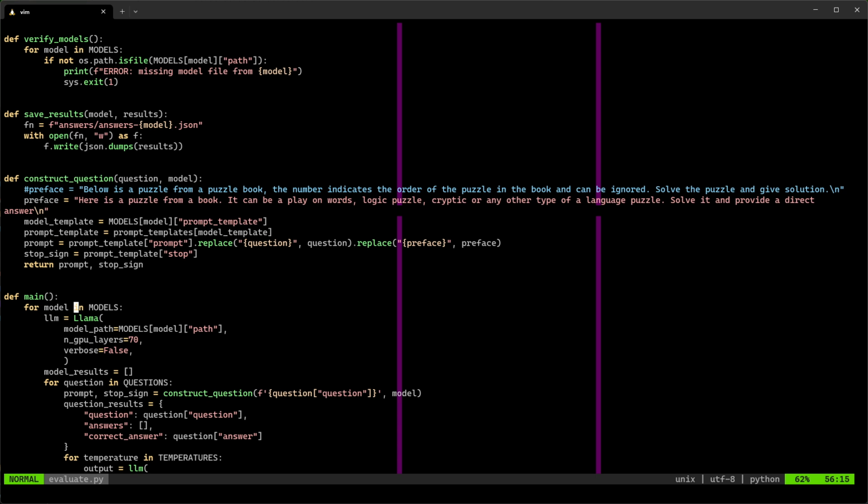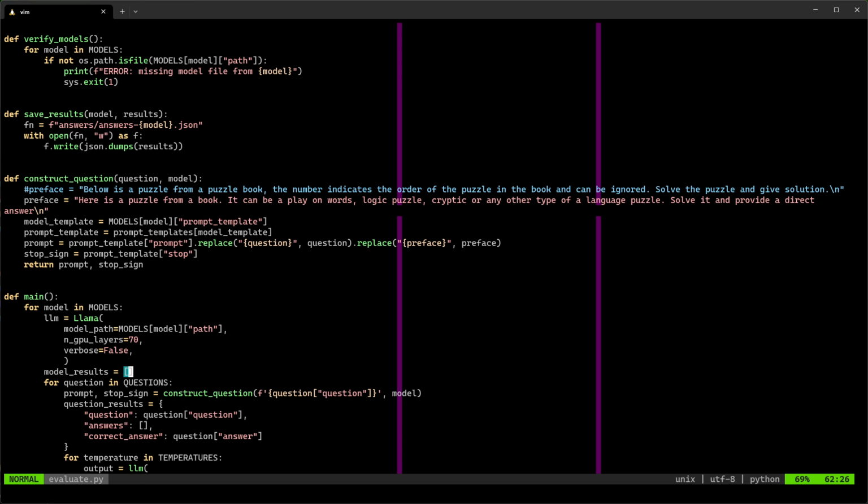So first we loop over models. For each of them we create the LLM object, which is the Llama interface. We load the specific model and offload it to GPU. The good thing about llama-cpp is that it doesn't require a specific number. If the number is bigger than the amount of layers, it will still load all of the layers.